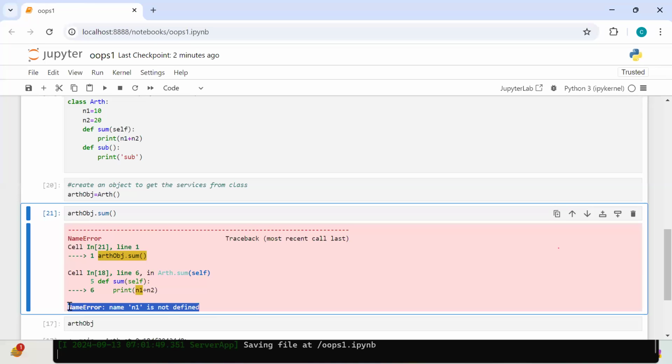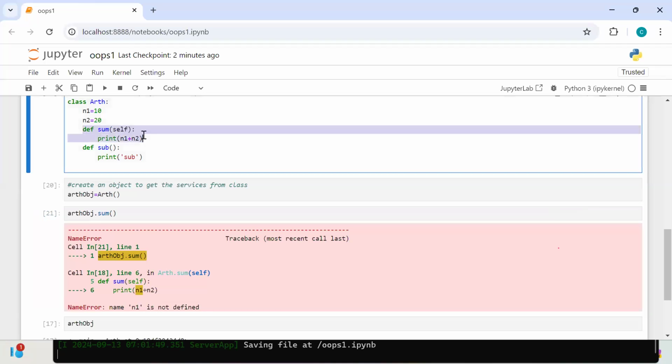Yes, in that particular area, where you are looking for N1, in that particular scope, N1 is not there. Yes or no? So in this particular area, N1 is not there. That is the reason it is an error. N1 is not defined, you can understand it like that. But you can say, okay, N1 is there now, in the class N1 is there, and I am using it inside the class only. Then why is this error coming, yes or no?